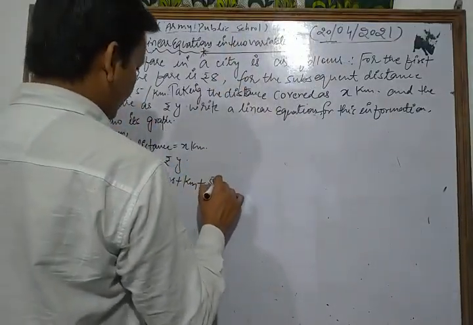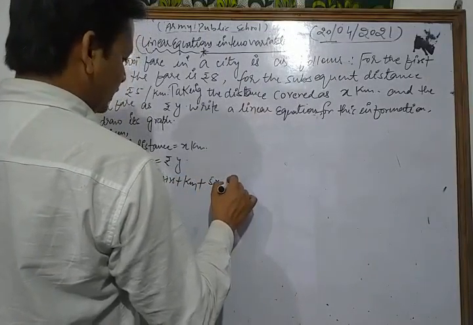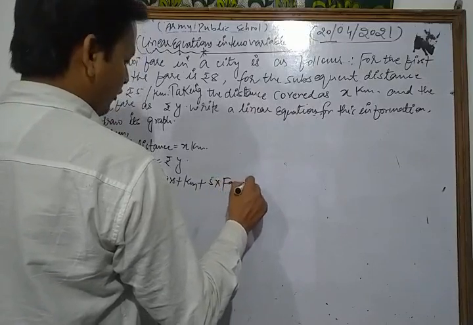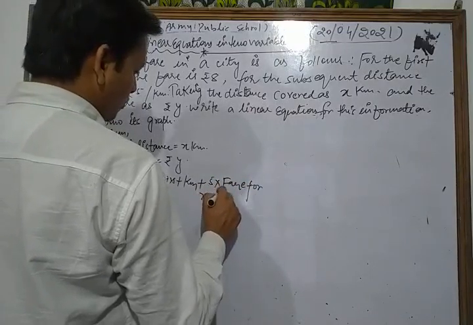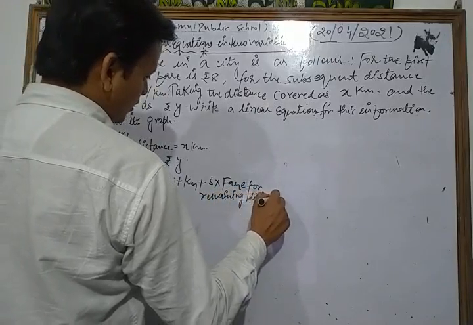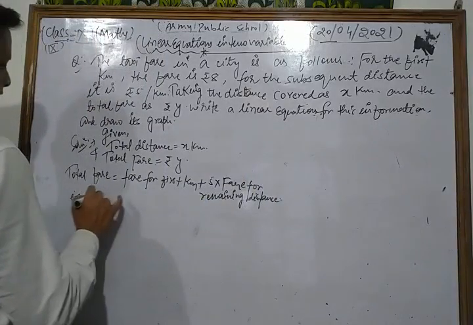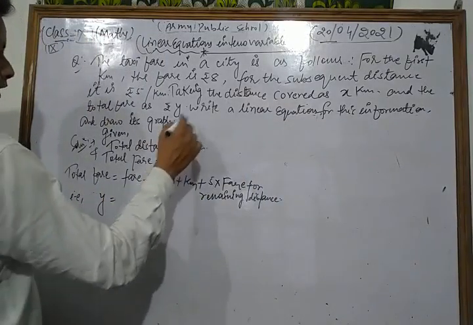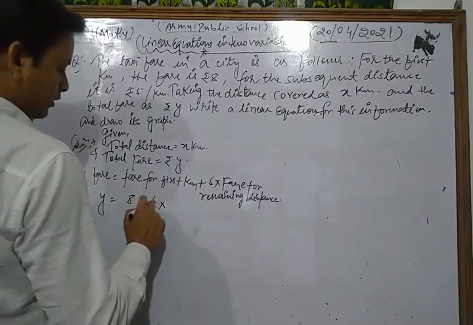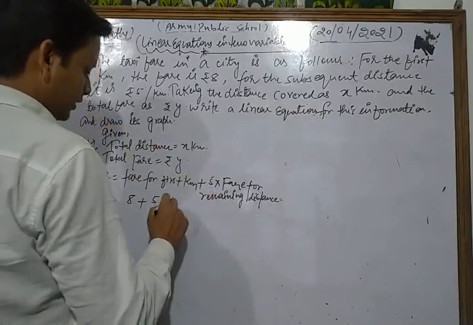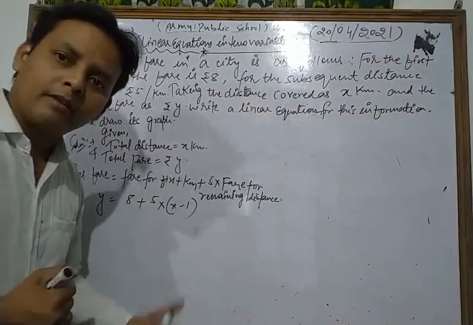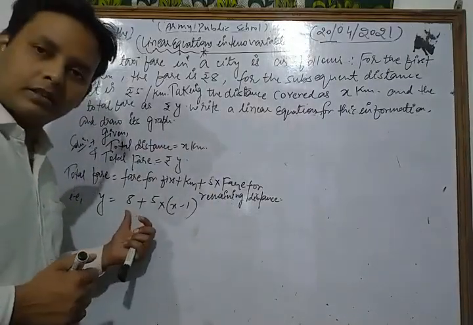So 5 into the remaining distance, and that gives the total fare y. For the first kilometer the fare is rupees 8 plus 5 into the remaining distance, x minus 1 kilometers.